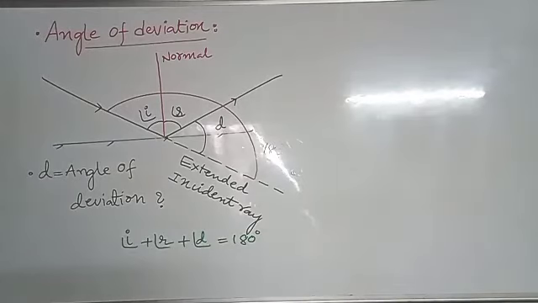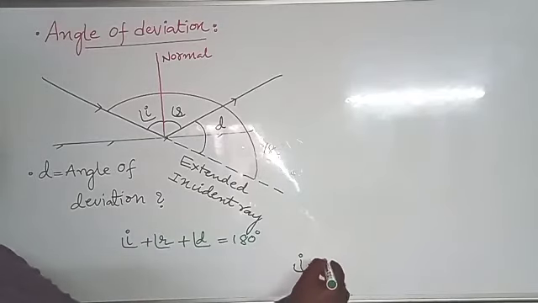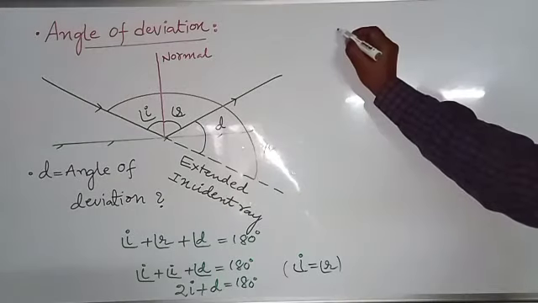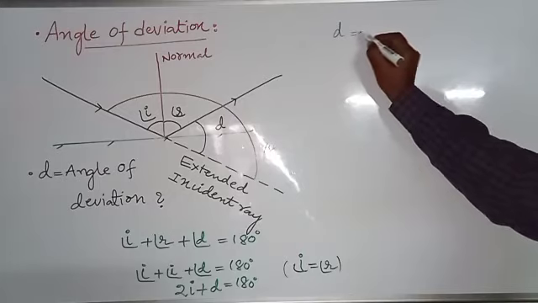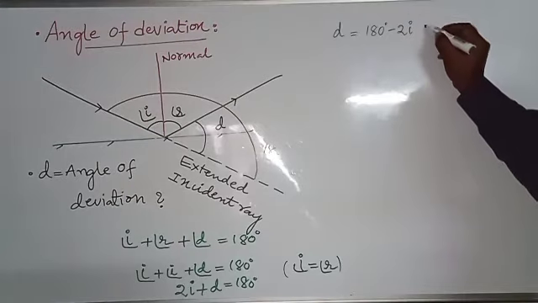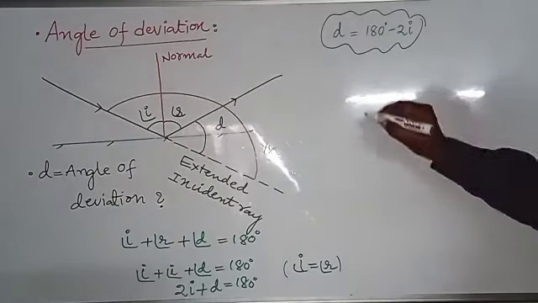According to the laws of reflection, angle I equals angle R. Substituting I instead of R, angle I plus angle I plus angle D equals 180 degrees. Here 2I plus D equals 180 degrees. So the deviation angle D equals 180 minus 2I. This is the angle of deviation formula.